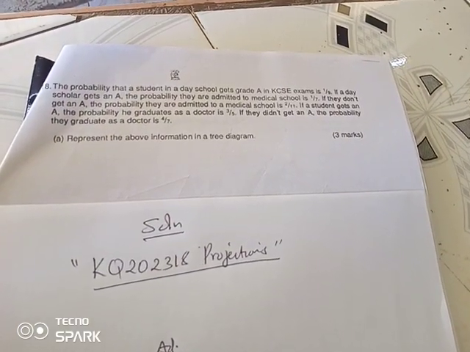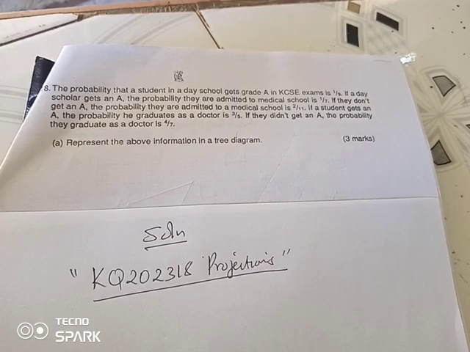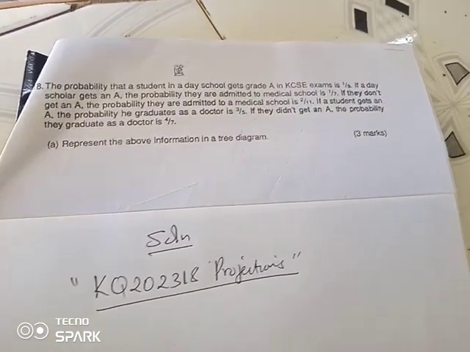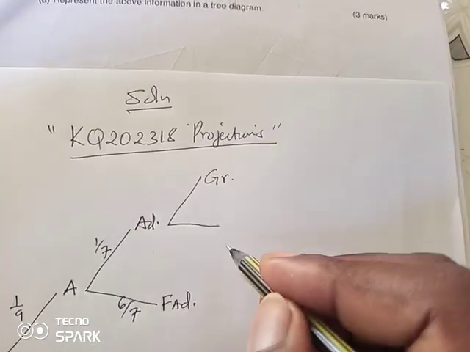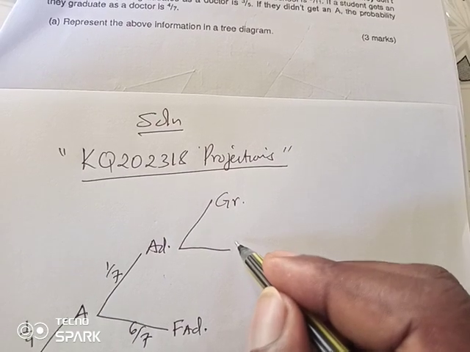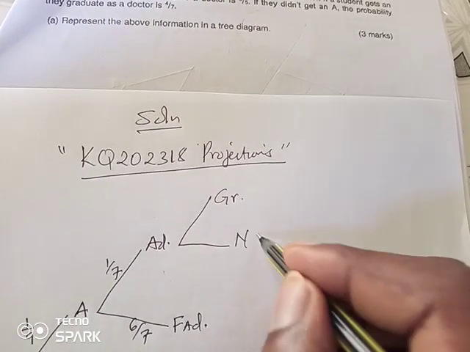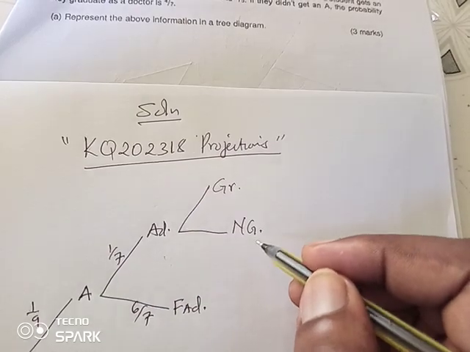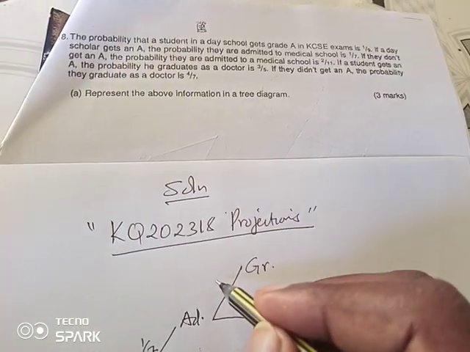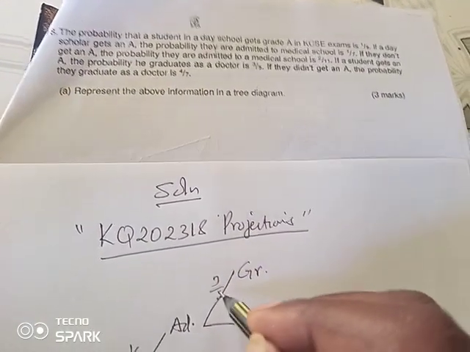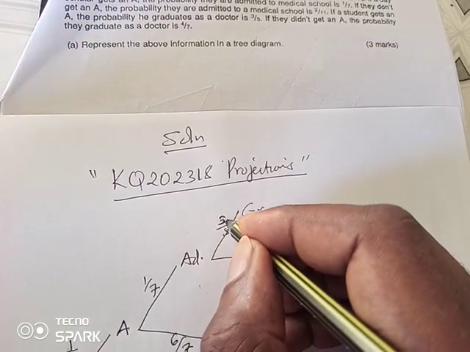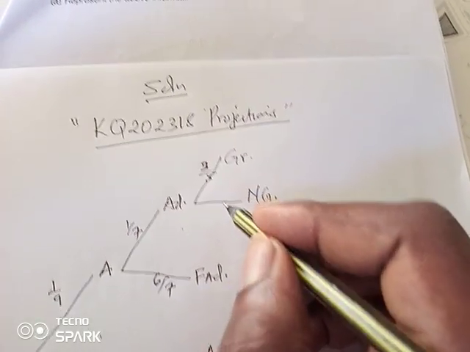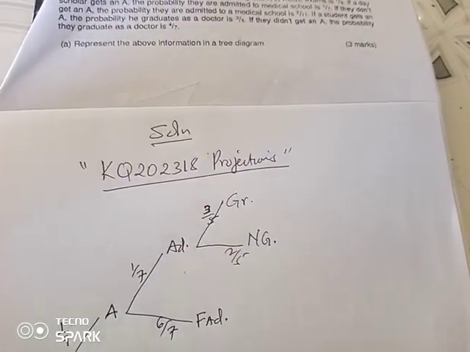If a student gets an A, the probability that he graduates as a doctor is 3 out of 5. So, he will graduate as a doctor or fail, no graduation, or does not graduate as a doctor. So, graduating as a doctor is 3 out of 5, and on the other hand, we shall have 2 out of 5.